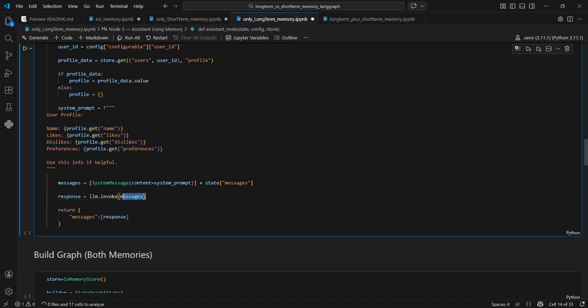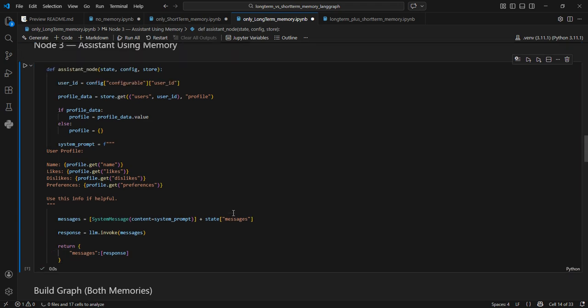Now we'll simply send all the messages, and whatever response comes we send to the messages field in the form of a list. Okay, so this is a proper way of setting up long-term memory, where whatever information we have explicitly captured, we always tell that also.